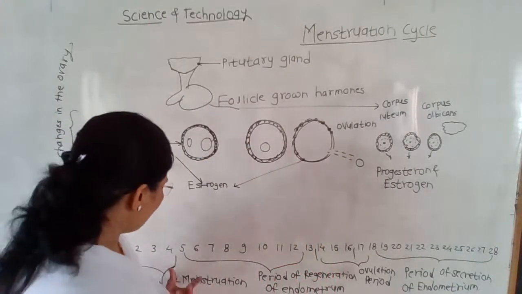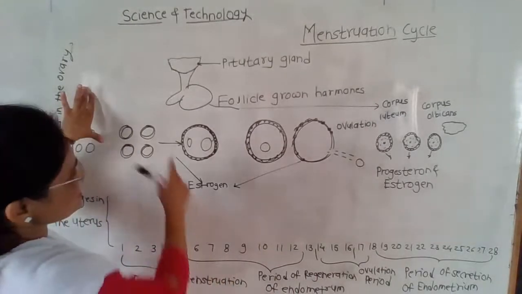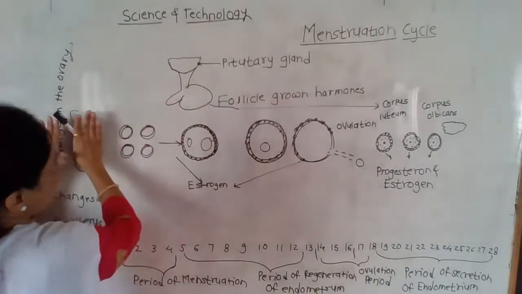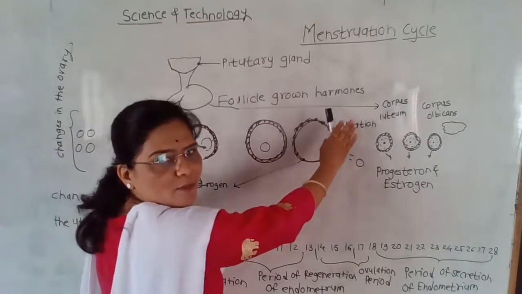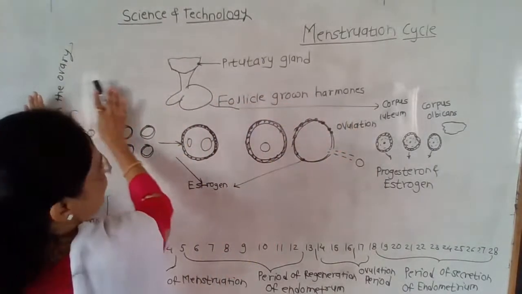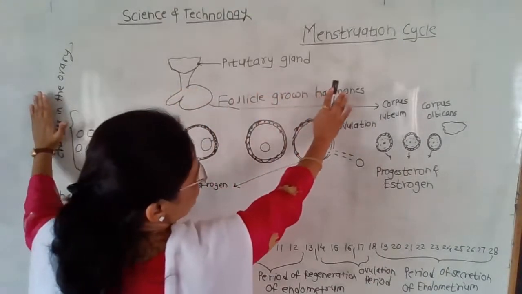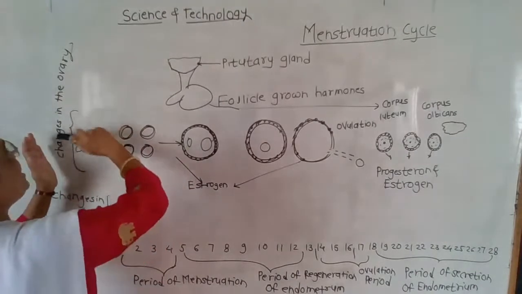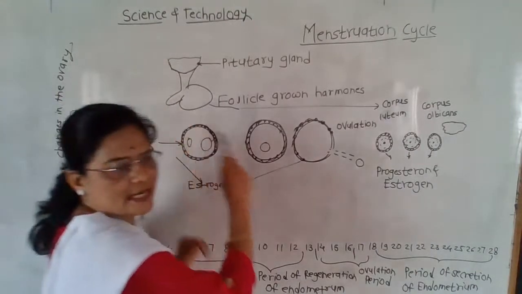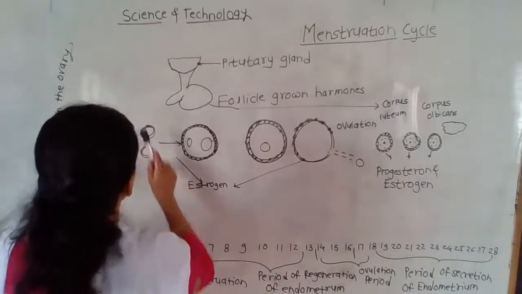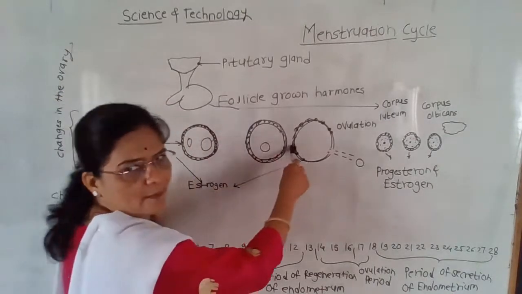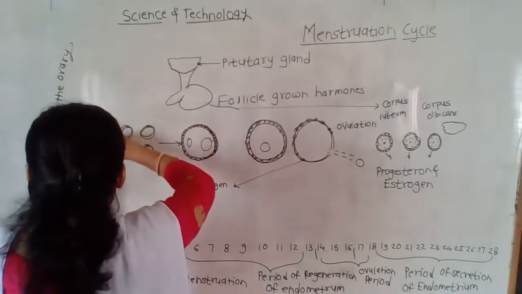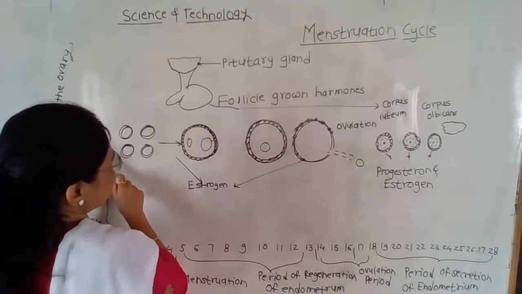See the diagrammatic representation. These changes occur in the ovary. The upper side diagram shows the diagrammatic representation of changes in the ovary.